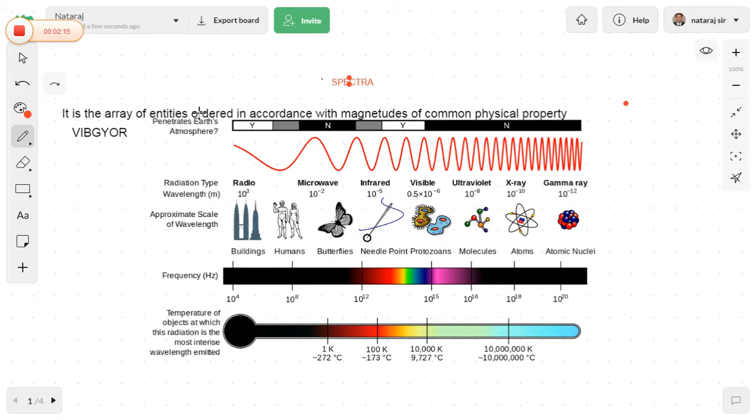If you observe the spectra, it is the array of entities which are ordered in accordance with magnitudes of some common physical property. As an example, say I have five human beings, or five objects.